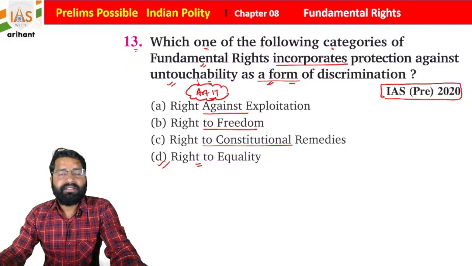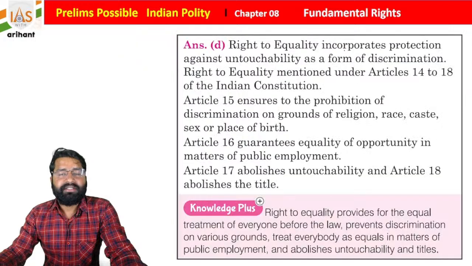Okay, and we'll see the explanation also. Right to equality incorporates protection against untouchability as a form of discrimination. Right to equality is mentioned under Articles 14 to 18. Article 15 is about the prohibition of discrimination on the ground of religion, race, caste, sex, or place of birth. Article 16 guarantees equality of opportunity in the matter of public employment. Article 17 abolishes untouchability, and Article 18 abolishes titles, students.